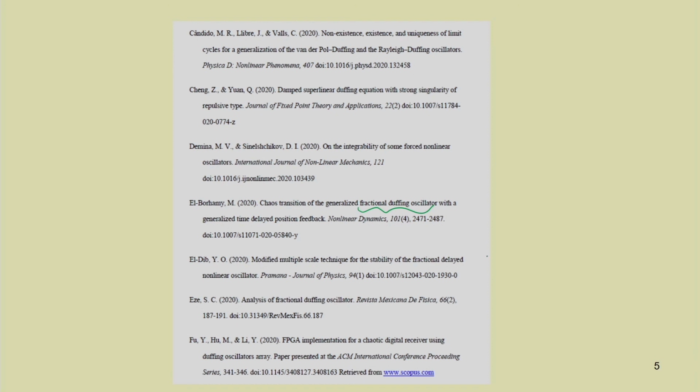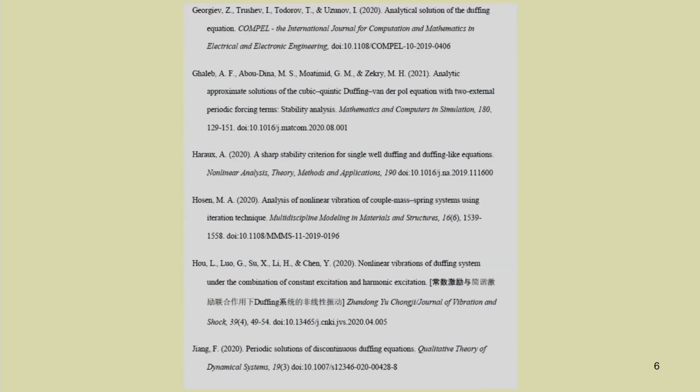So, in this paper you can see modified multiple scale technique for the stability of the fractional delayed oscillator. So, here both fractional and delayed nonlinear oscillator. Then analysis of fractional Duffing oscillator, FPGA implementation for a chaotic digital receiver using Duffing oscillator array. So, these Duffing oscillator equations can be applied to almost all the fields of engineering and science. In biological systems also you can apply or model some of the systems as a Duffing oscillator.